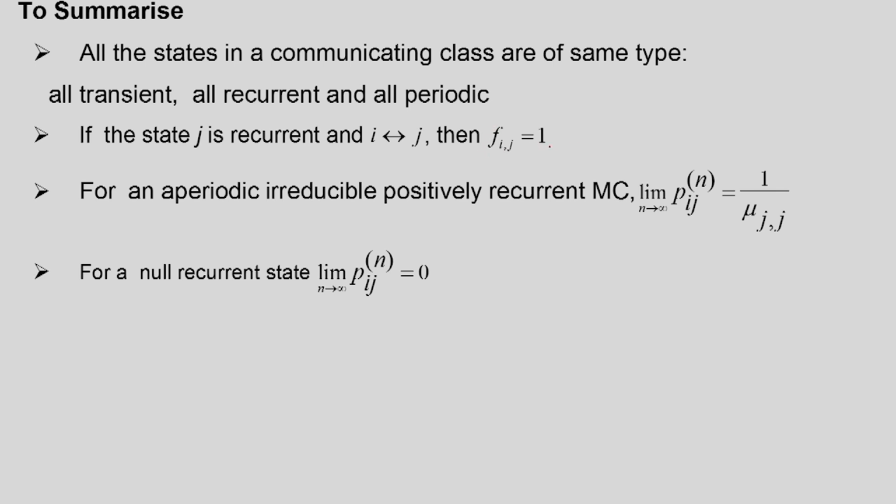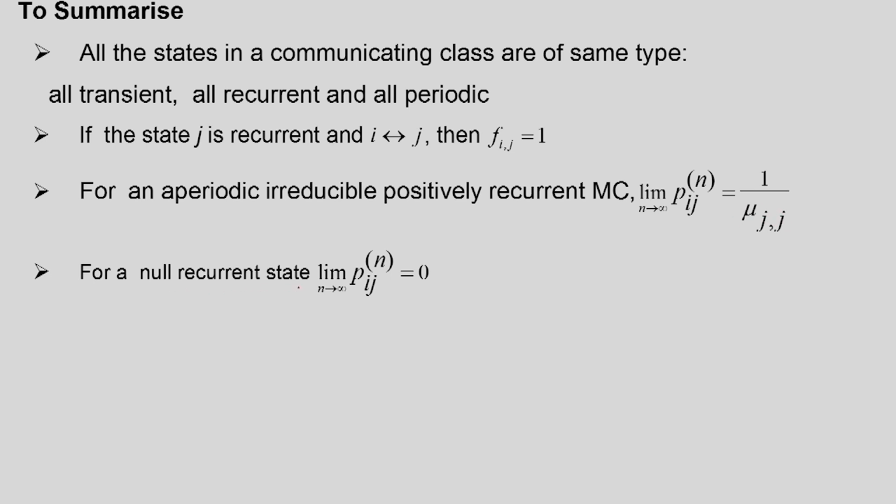For an aperiodic irreducible positively recurrent Markov chain, the limiting probability Pij(n) is equal to 1 by mu jj. This is the mean recurrence time.